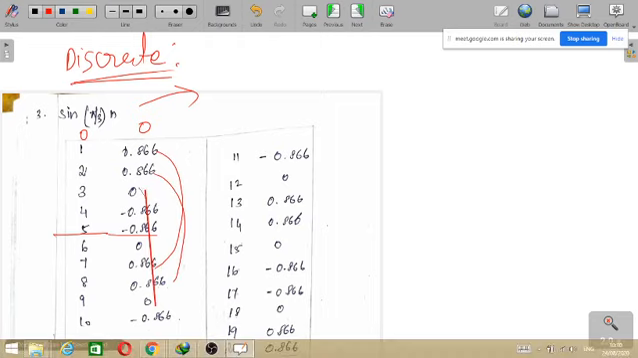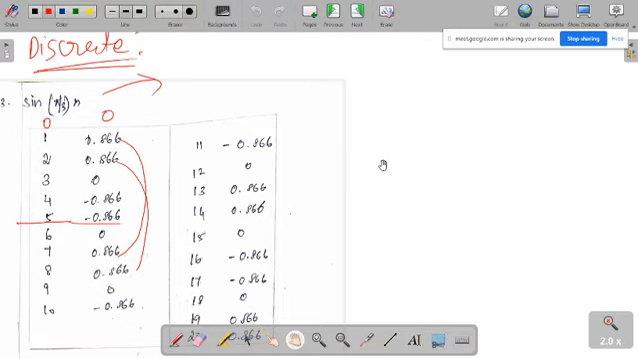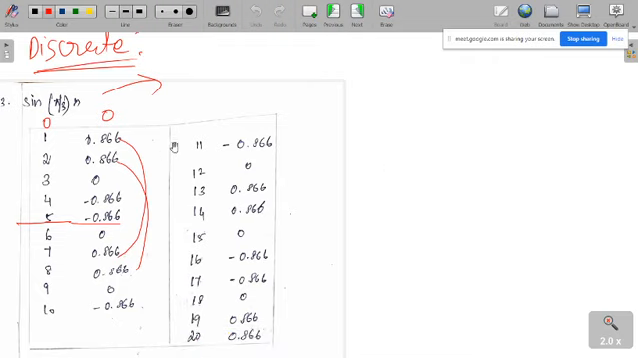Again, what is the period of this signal? Anybody? So the period of the signal is 6, because every 6 samples the signal value is getting repeated. So the period of this discrete signal is 6.